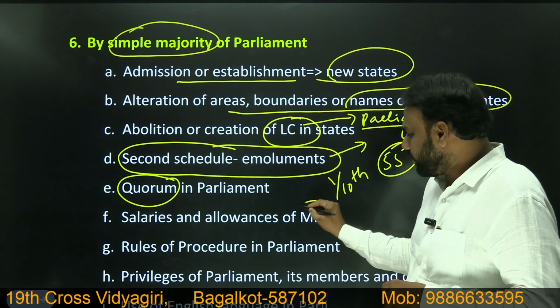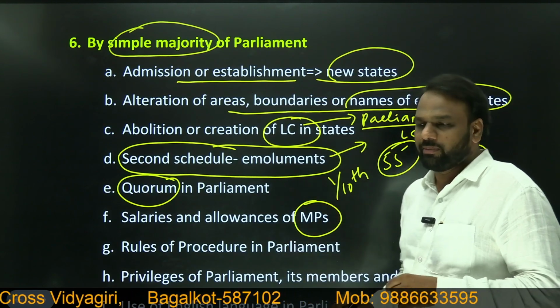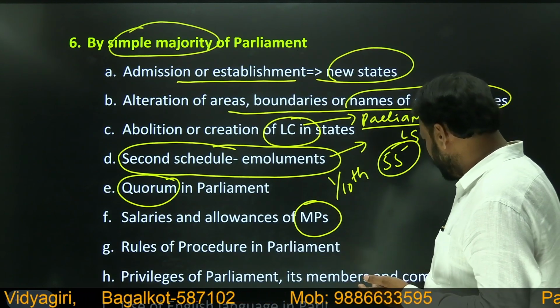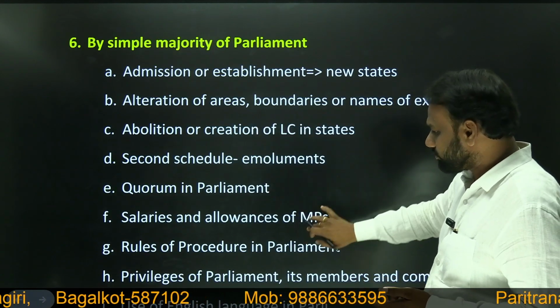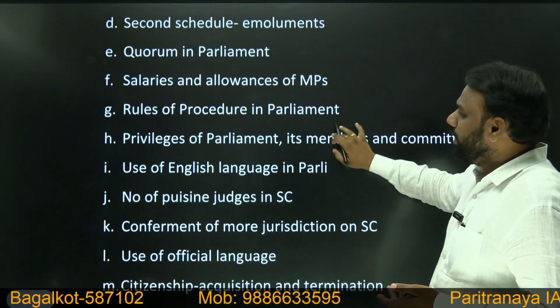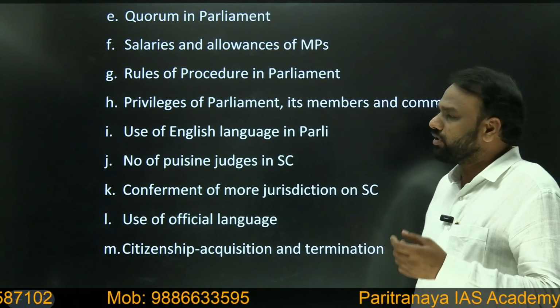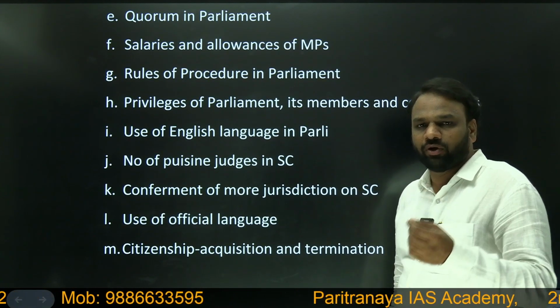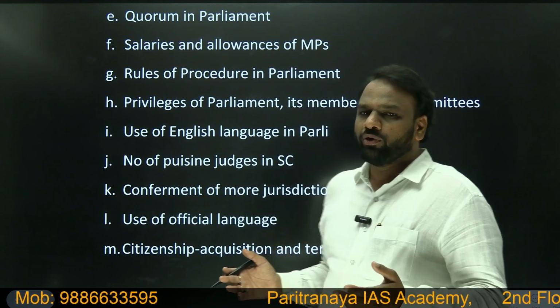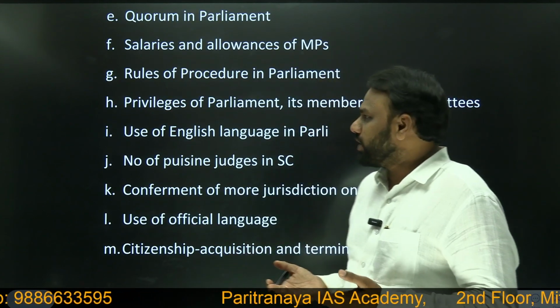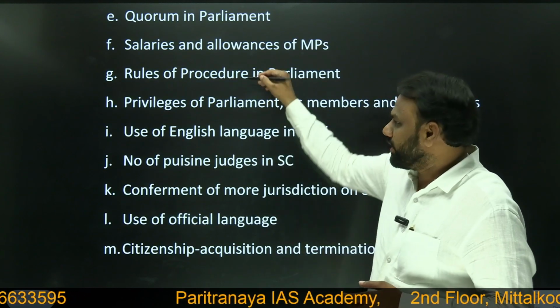Similarly, if we want to alter the salary of Lok Sabha and Rajya Sabha MPs, that can also be done through simple majority. Next, if you want to change the rules of procedure in parliament, we have a separate book of rules of procedure for Lok Sabha and Rajya Sabha. Whenever we want to change these, that again requires simple majority.